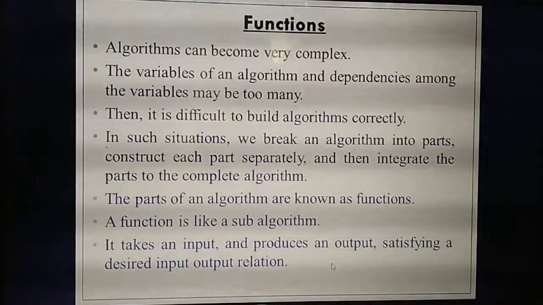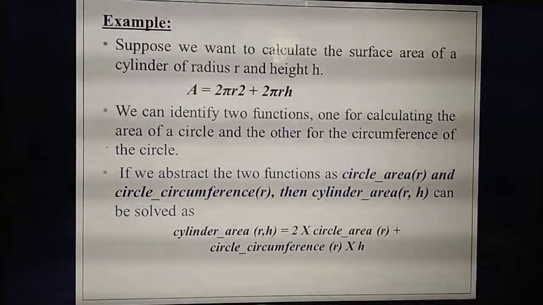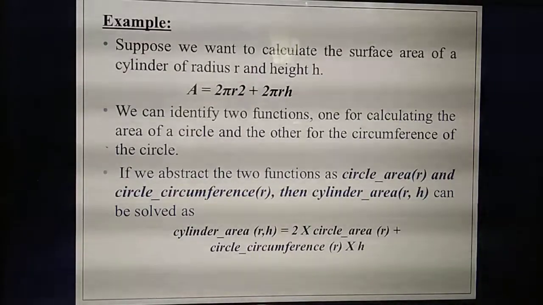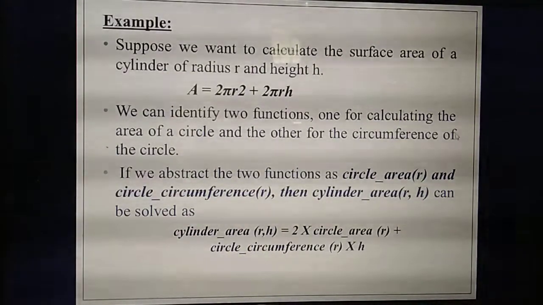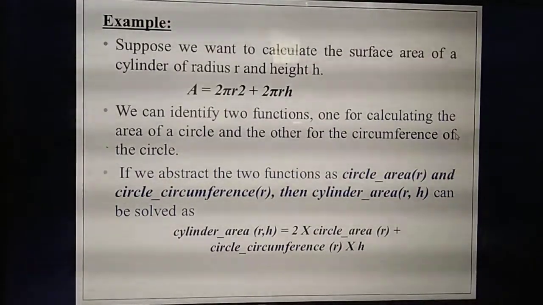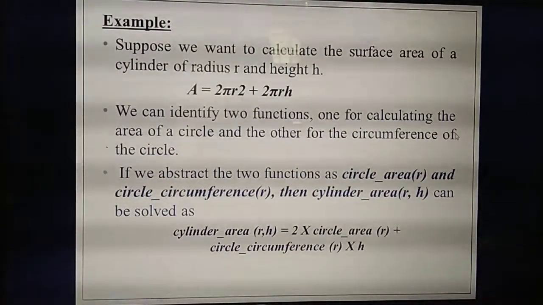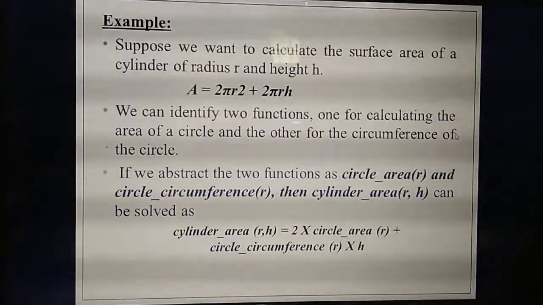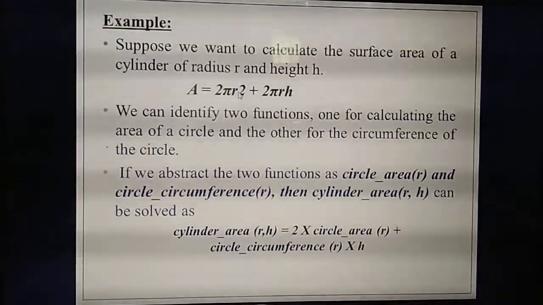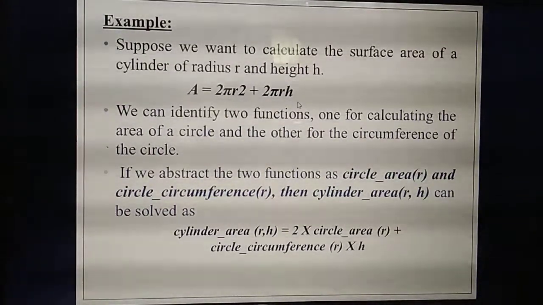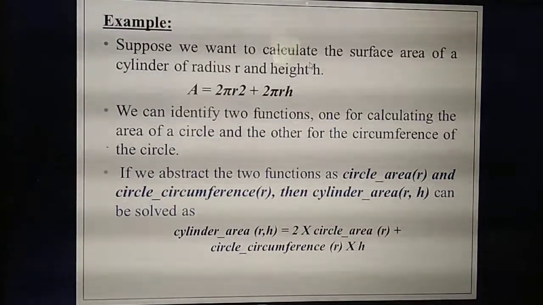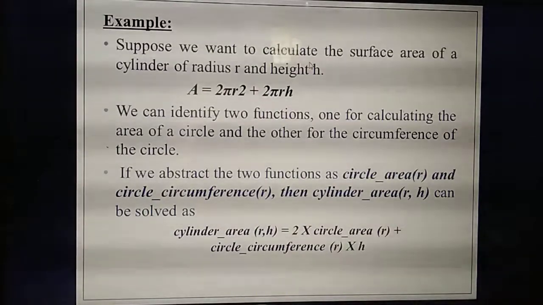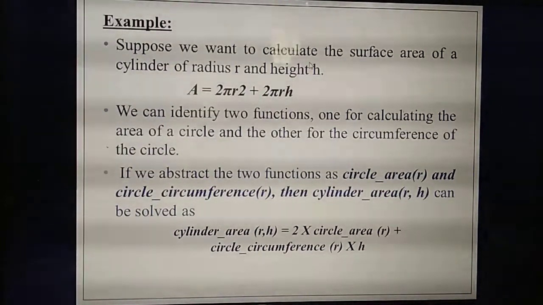Okay, so please listen. For functions they are giving one example. You are going to calculate the surface area of a cylinder. What is the formula for the surface area of a cylinder? 2 pi r square plus 2 pi r h. What's the formula for calculating the surface area of a cylinder? 2 pi r square plus 2 pi r h.